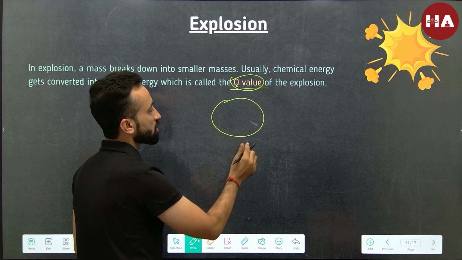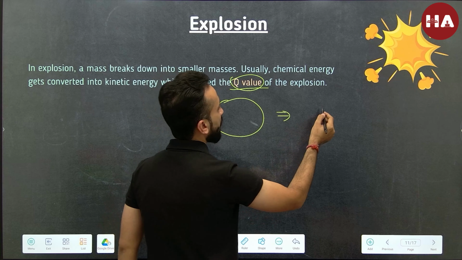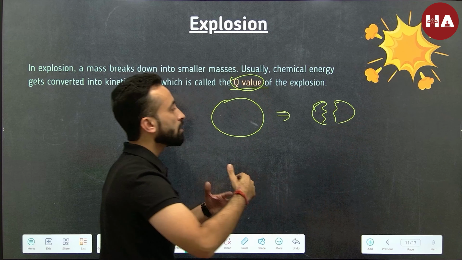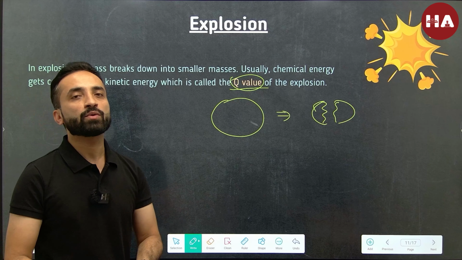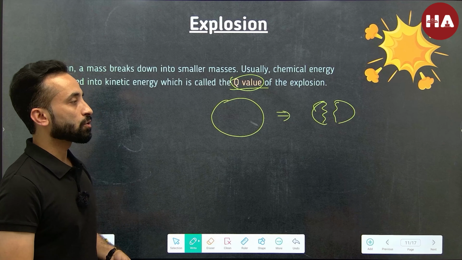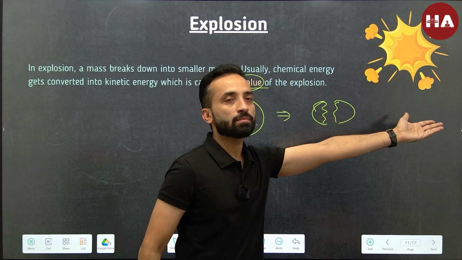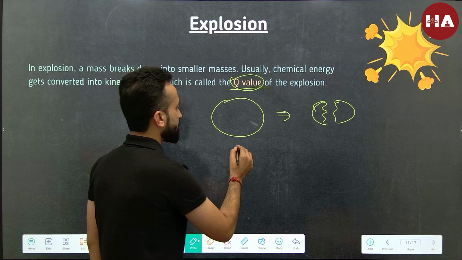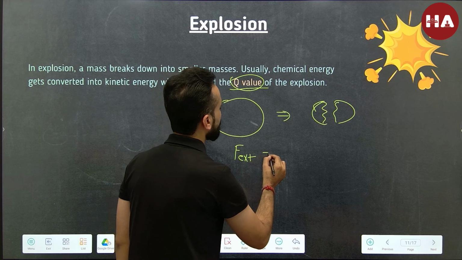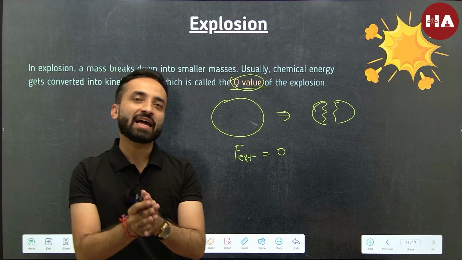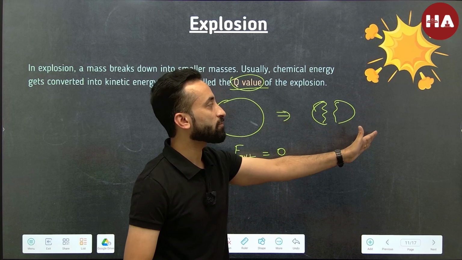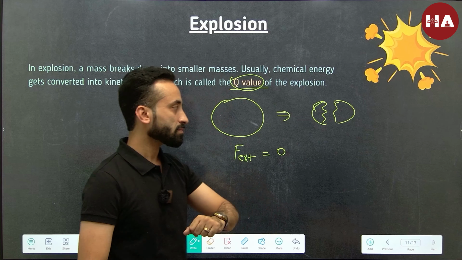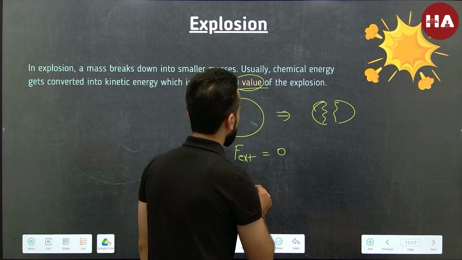Now think about this. Let's say an explosion occurs and this is a mass m, and in a very simple fashion, let's assume that it breaks into two fragments. What is going to happen when this explosion occurs? You would say this will gain momentum, this will also gain momentum, but you should be very clear about one thing, that there is no external force. So whatever forces have been applied are internal. One fragment will apply on the other and the other fragment will apply on the first one. What does that mean? There is no external force.